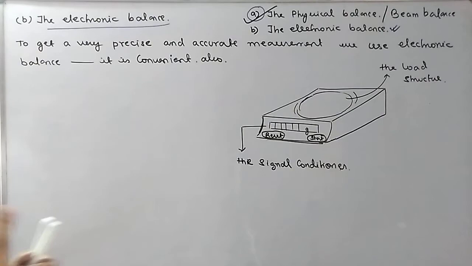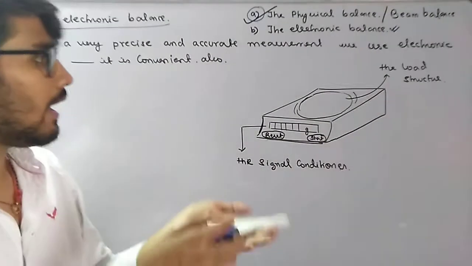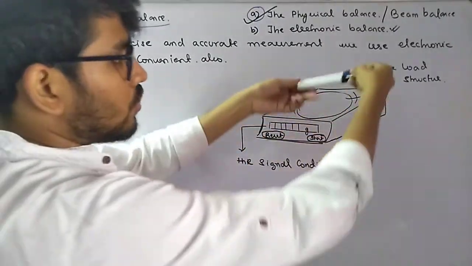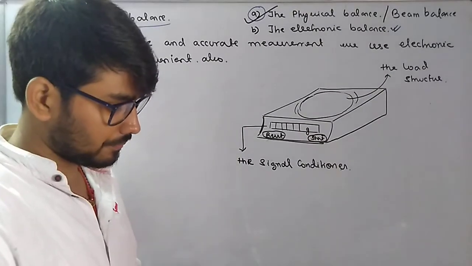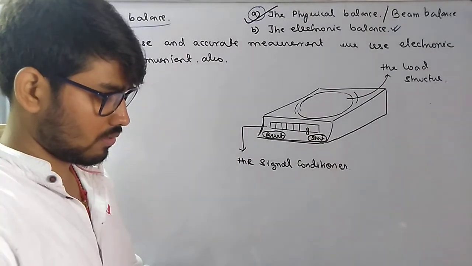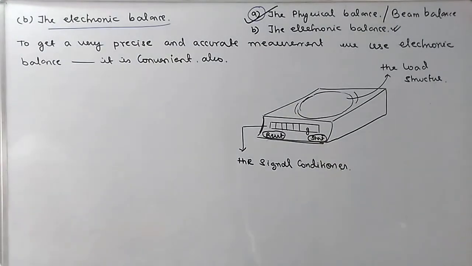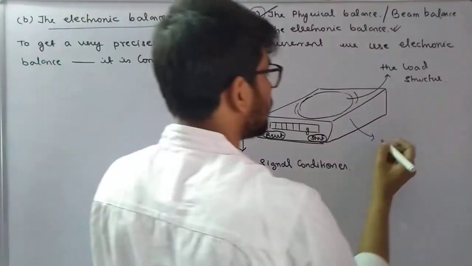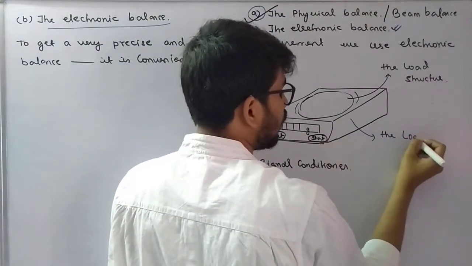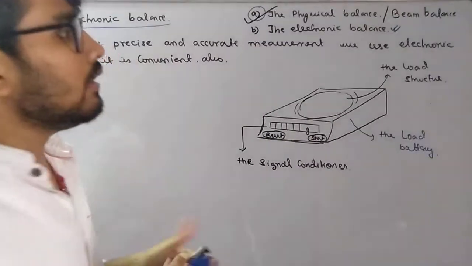Fine. Now let's try to understand how it actually works. Suppose I want to measure the mass of this pen. I'll place it on the load structure. There's something inside the electronic balance called the load battery, or load cell.